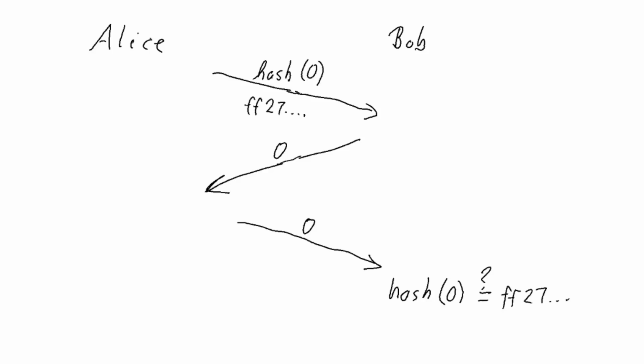But what we can do here is that Alice doesn't simply send the hash of 0, but that she first concatenates 0 with some arbitrary byte string, a so-called nonce, that she picks. So the way this would work is first Alice picks a nonce, some arbitrary text, and then she sends the hash of the nonce and her choice.